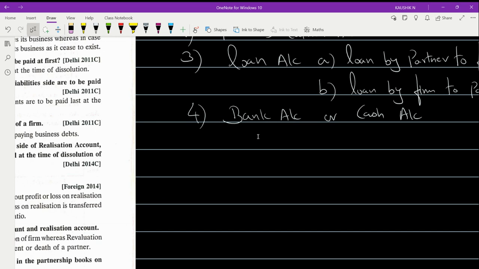Whereas on the liability side, how much did I get? 1 lakh each of partners' capital. Then creditors of 1 lakh, so 3 lakh, and then 1 lakh of your outstanding.